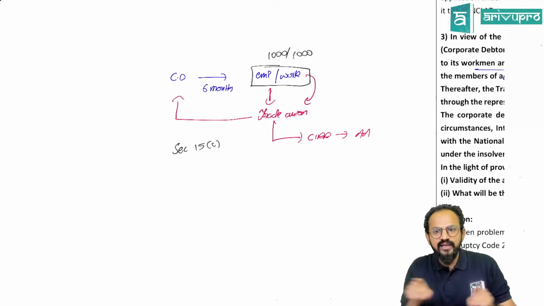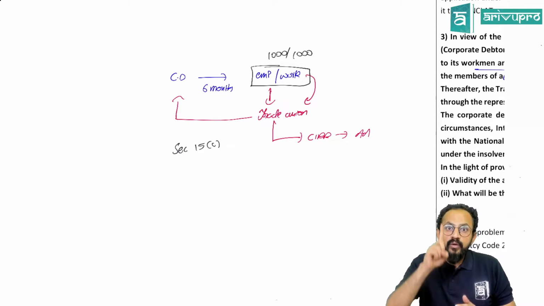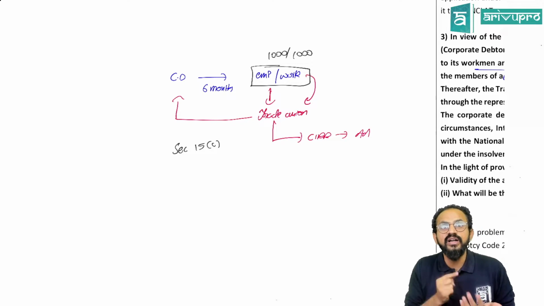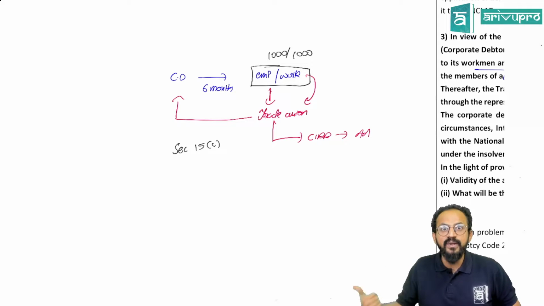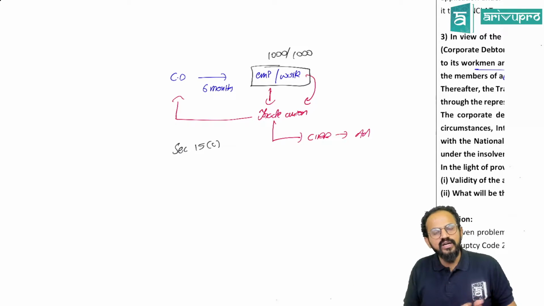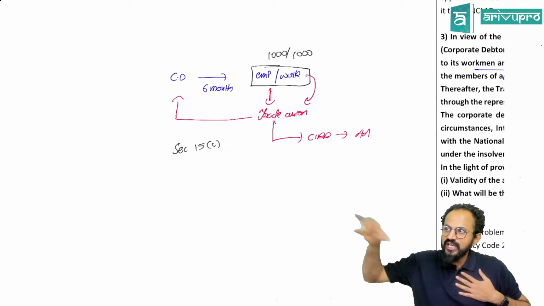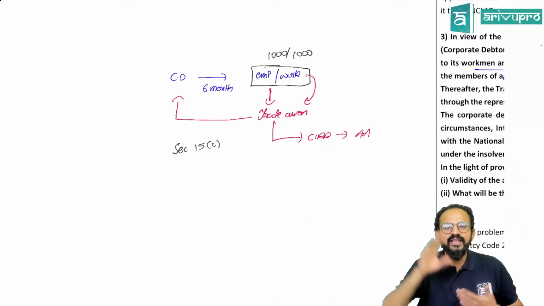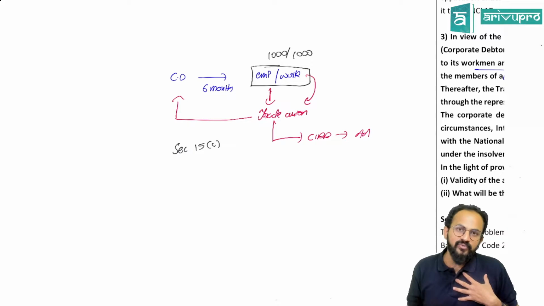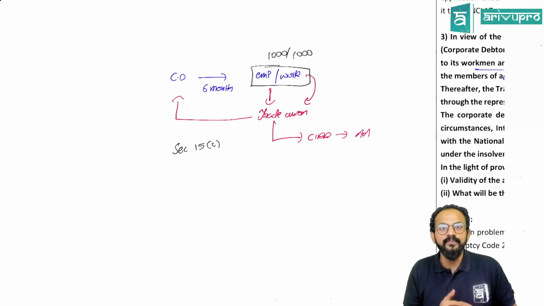Sir, for what can this money be utilized? One of the grounds is to fight a case for its members. Who are the members? The workers or employees who are working at other places. Whenever their employer does not pay them the wages, we can come and fight the case for them. This is according to the Trade Union Act, correct?